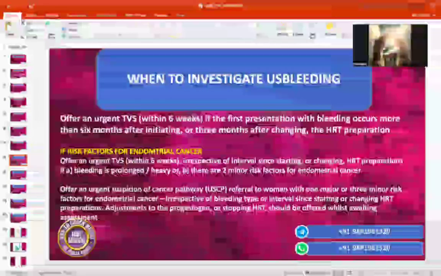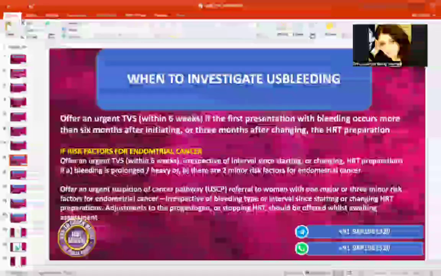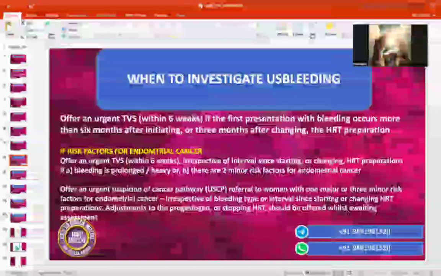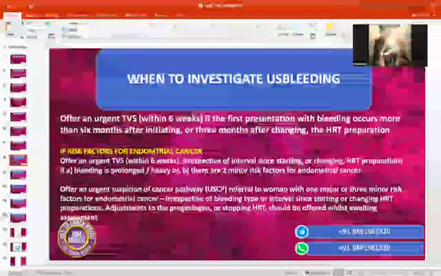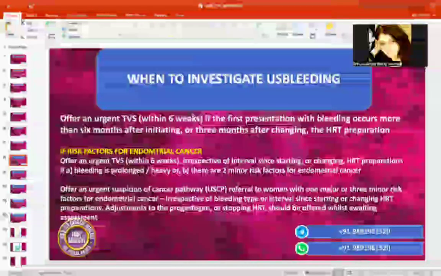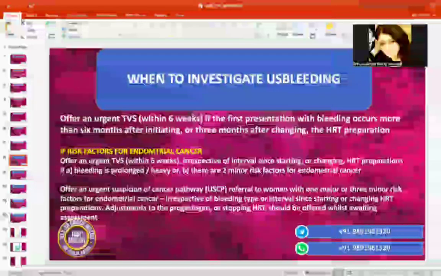Like your weight to height ratio, since when you had started the HRT, what preparation you are on, whether you are compliant, whether you have any family history, and whether you had a history of diabetes or PCOS. We take all this into consideration to know your risk of developing any abnormal changes in the lining of the womb, or any sinister changes.